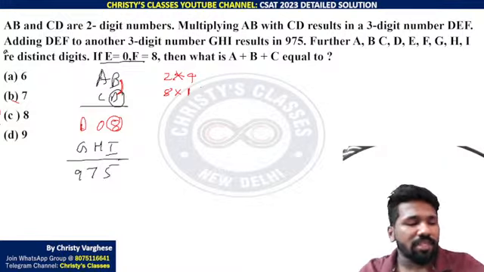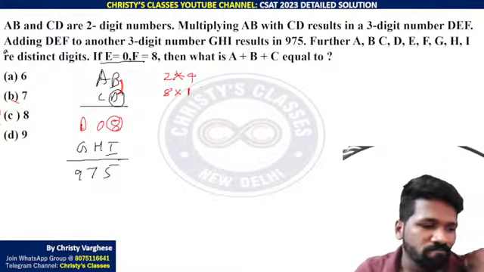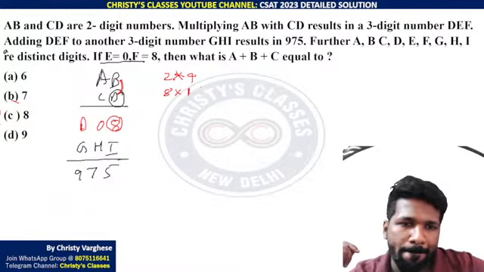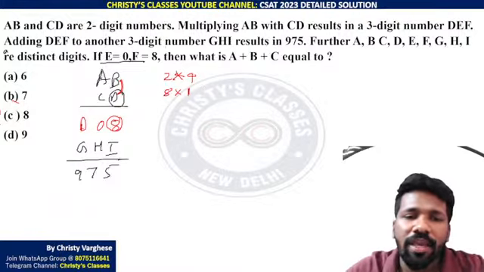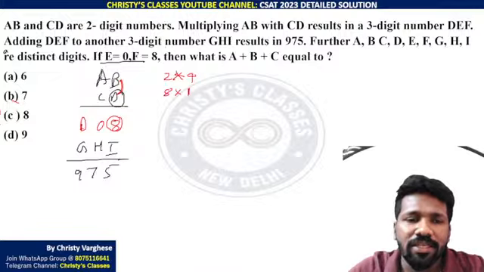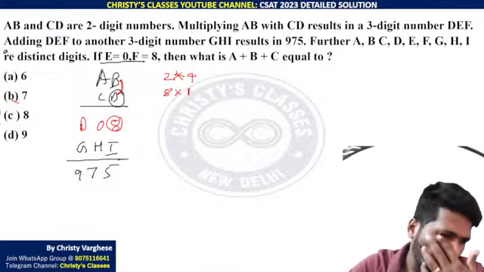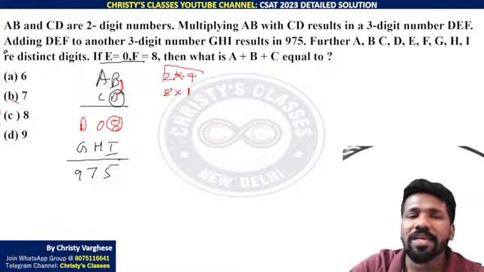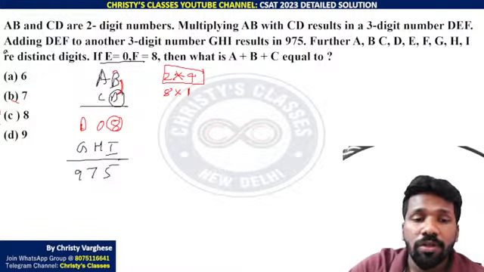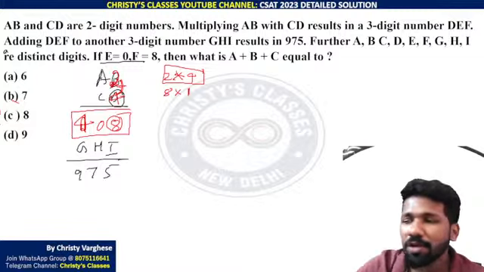We will try, say, take A as 1. Let us take this case, the first case itself. We'll try 2 into 4. This is 2, this is 4, then this is 4 now. So 408 you need to get. Now you have something in mind of what to try.